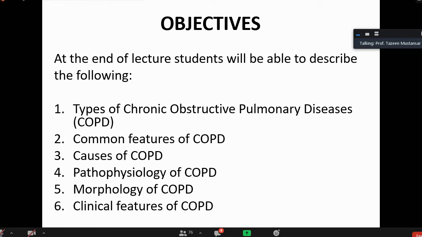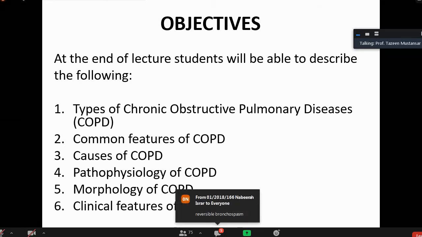Their changes are irreversible. Yes, hypersensitivity is there in asthma, but in asthma the changes are reversible and it is episodic. But these diseases are not episodic. They have a progressive trend.